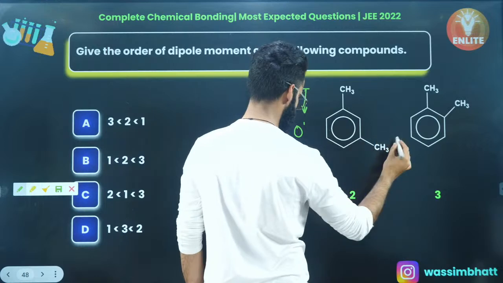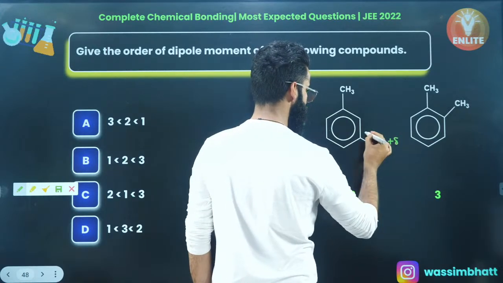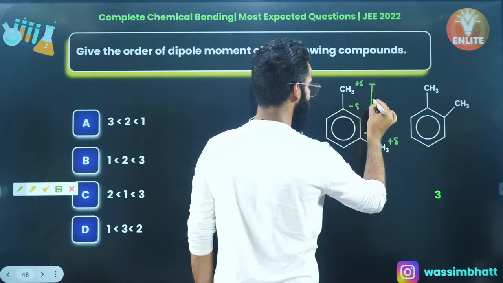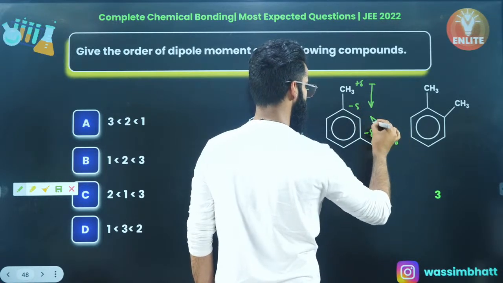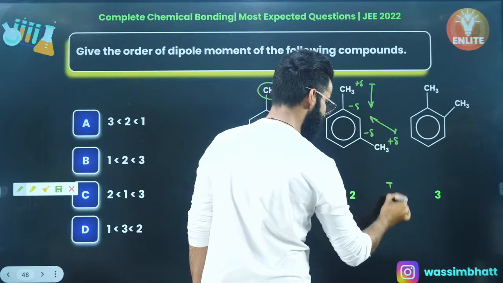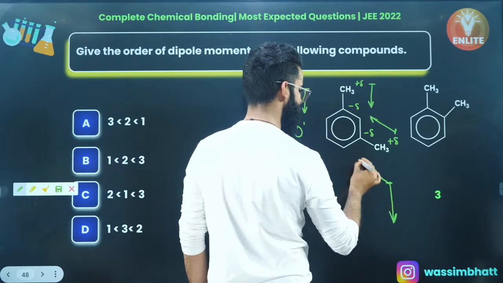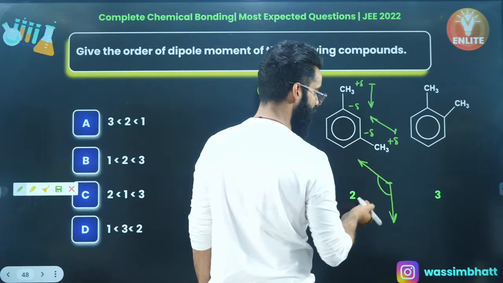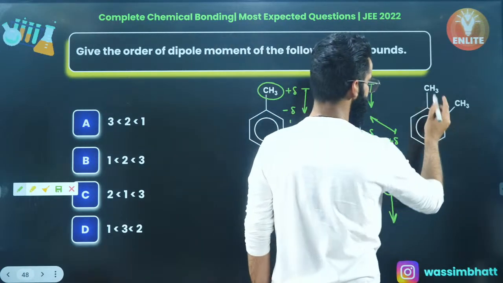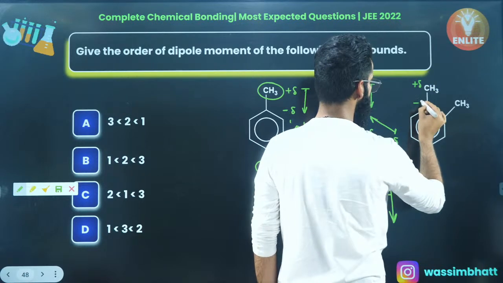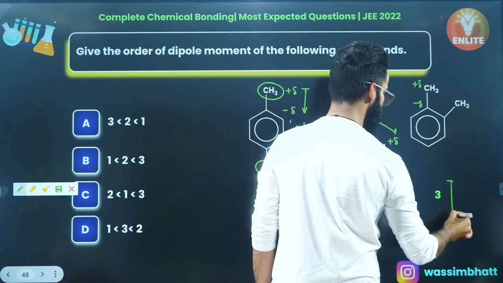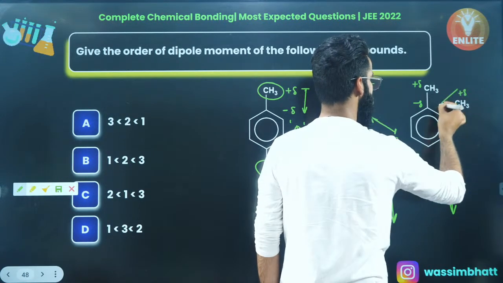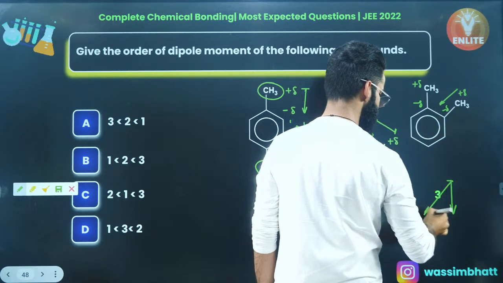Similarly, look at this one. Delta positive, delta negative, delta positive, delta negative. This is one dipole moment, positive to negative. This is one more dipole moment, positive to negative. Now both these dipole moments, one pointing downwards, one pointing like this, right? They are having an obtuse angle in between, right? Okay, look at this one. Delta positive, delta negative. So net dipole moment is downwards, right? This is delta positive, delta negative. So net dipole moment is in this way. Perfect.